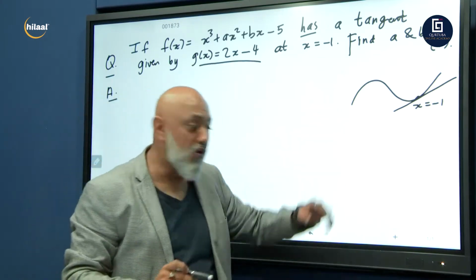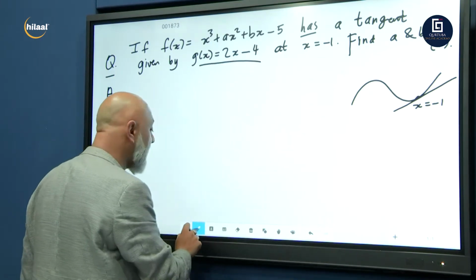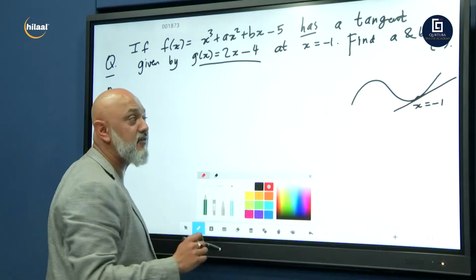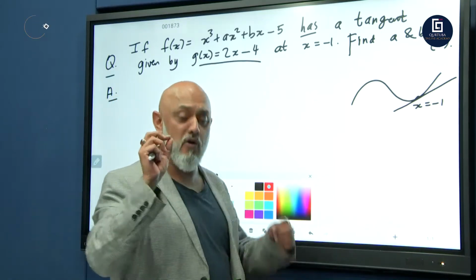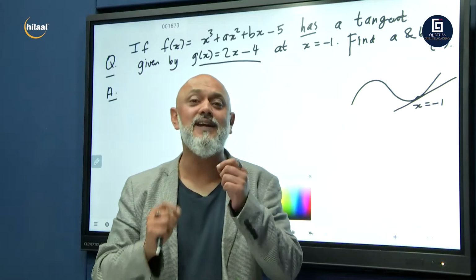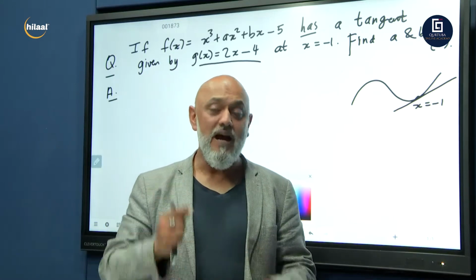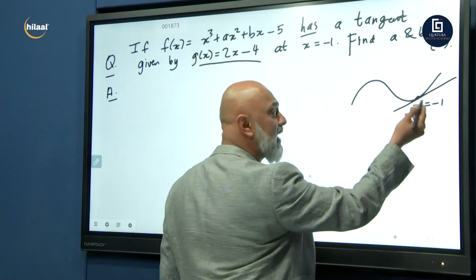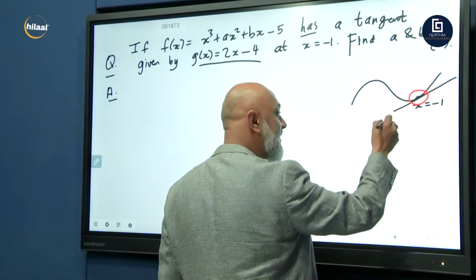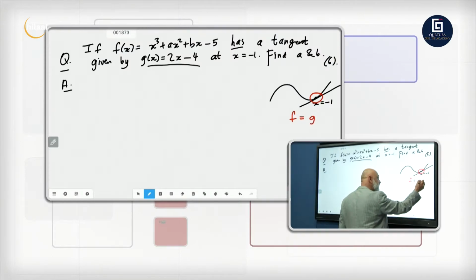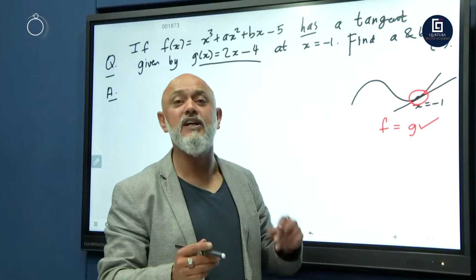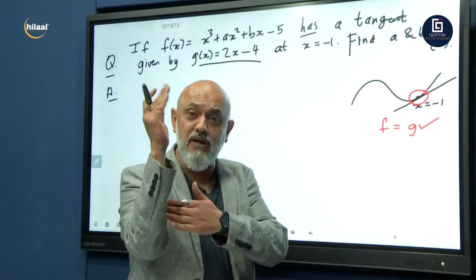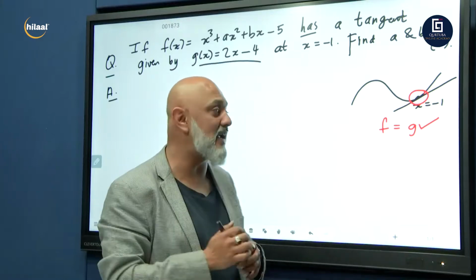What do we know? And I want you to listen carefully. What do we know about when two graphs touch? This is one of the most crucial and critical components of calculus. When two graphs touch, everybody will say the two graphs are equal. Obviously, graph F is equal to graph G. You are 100% right. Why? They touch at the same point. They have the same x and the same y.